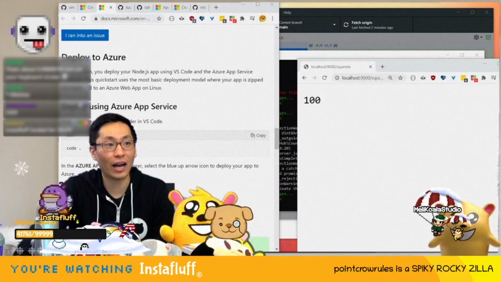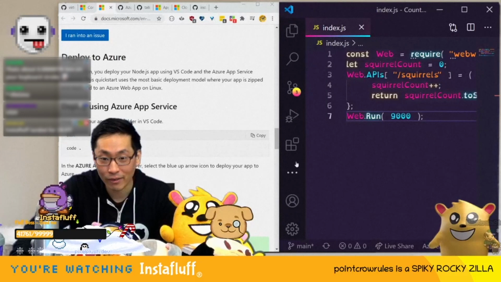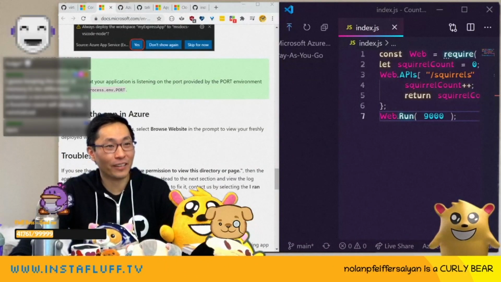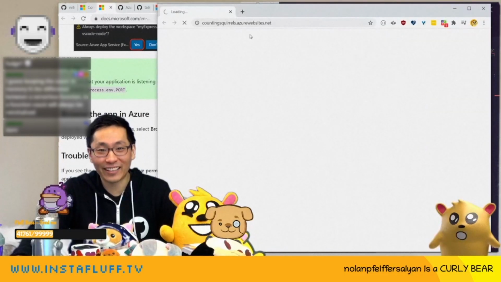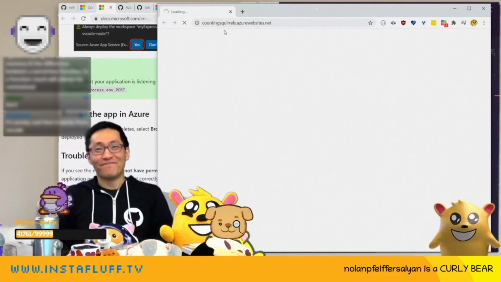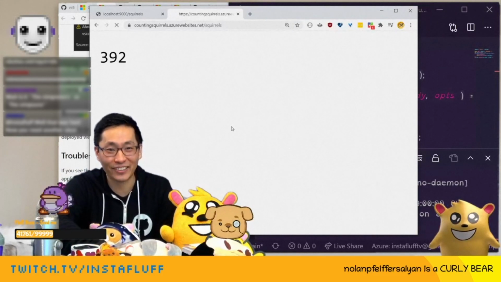Oh no. I put it onto the wrong monitor, y'all. So now we go here. I think that's it. It opened in a completely different tab than I expected. Oh, here we go. It's at countingsquirrels.azurewebsites.net. Now every time we refresh, it's like everyone is adding to the squirrel count.